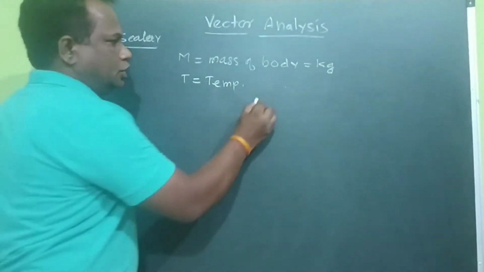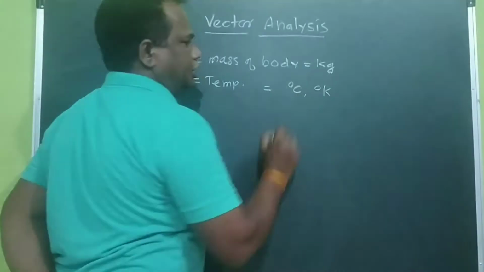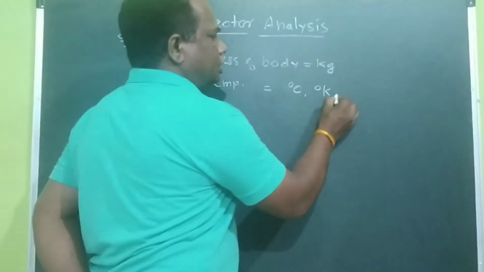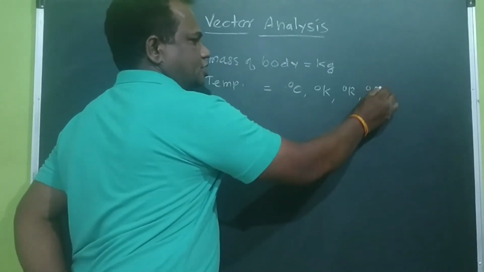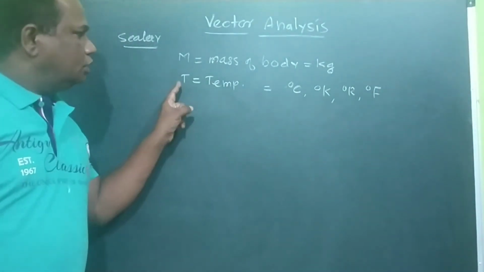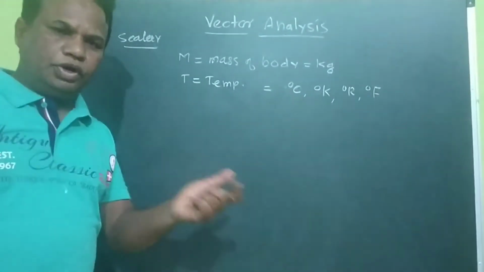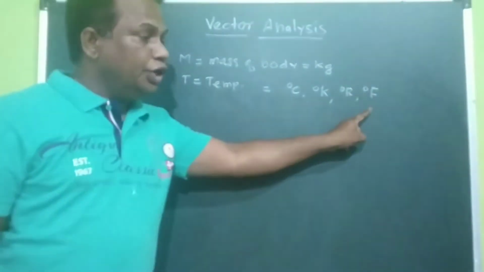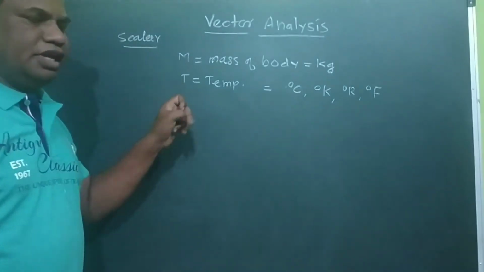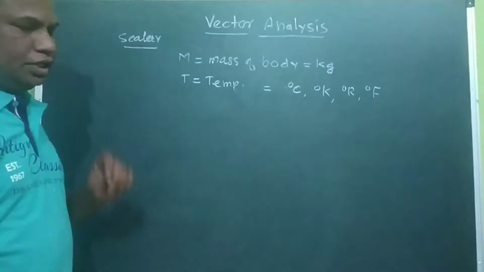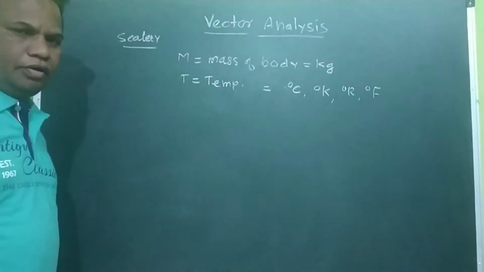of anything. It is measured in terms of degrees Celsius. Already you have studied it can be measured in terms of Kelvin, Rankine and degrees Fahrenheit. So there are different scales of temperature. We can measure the quantity that is known as temperature. Temperature is the amount of heat in that body that can be measured in different units, but not direction. It will not require any direction. So the temperature is the same in all directions. So this is a physical quantity. Similarly, current, etc. are different quantities we can explain in terms of this kind of quantity.